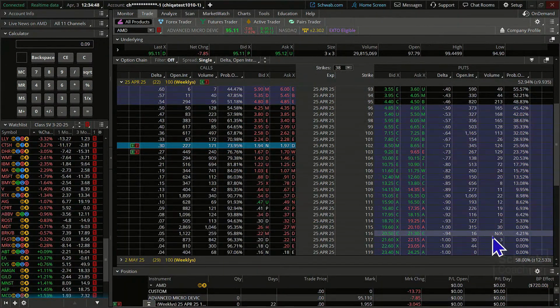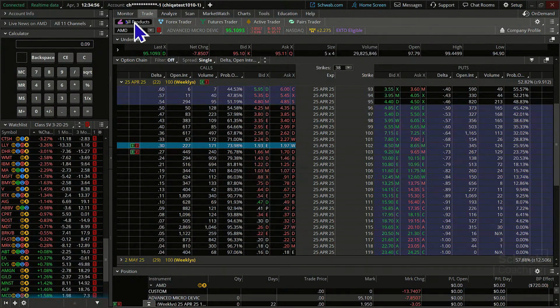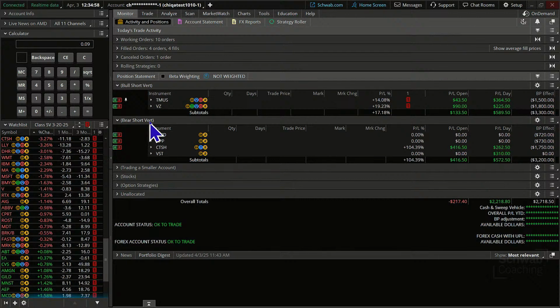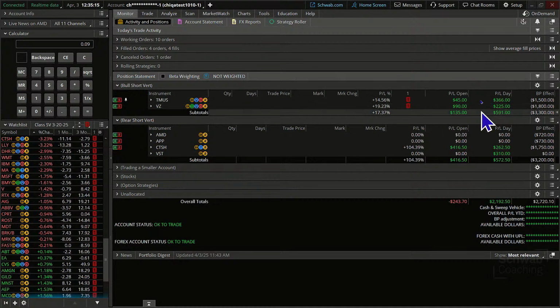All right. Now I want to take a little bit of time to talk about some of our current trades and trades that actually hit their targets today. So I was looking over here at the monitor tab. We've got a bucket here for our short verticals that are bullish and our short verticals that are bearish. Now, interestingly enough, and this actually surprised me, our bullish ones are actually having some green today. In fact, they made some decent progress for us today.